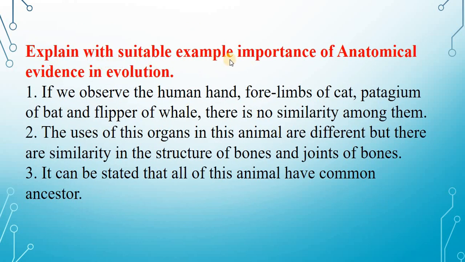Explain with a suitable example the importance of anatomical evidence in evolution. If we observe the human hand, forelimbs of a cat, patagium of a bat and flipper of a whale, there is no similarity among them in use. The uses of these organs in these animals are different, but there is similarity in the structure of bones and joints of bones. It can be stated that all of these animals have a common ancestor.